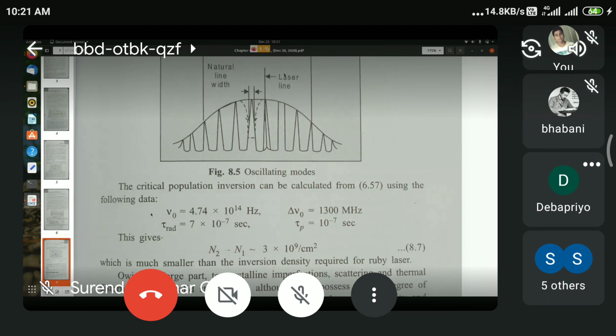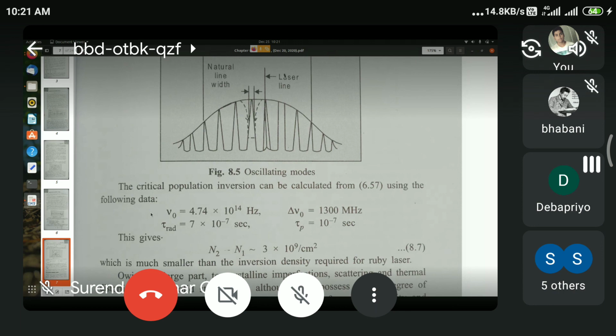And the mean life of level 3, which is either level 3s or 2s, is 7 into 10 to the power minus 7 seconds, that means 700 nanoseconds. And tau p, which is the average amount of time that a photon spends within the resonator, is 10 to the power minus 7 seconds, that is 100 nanoseconds.